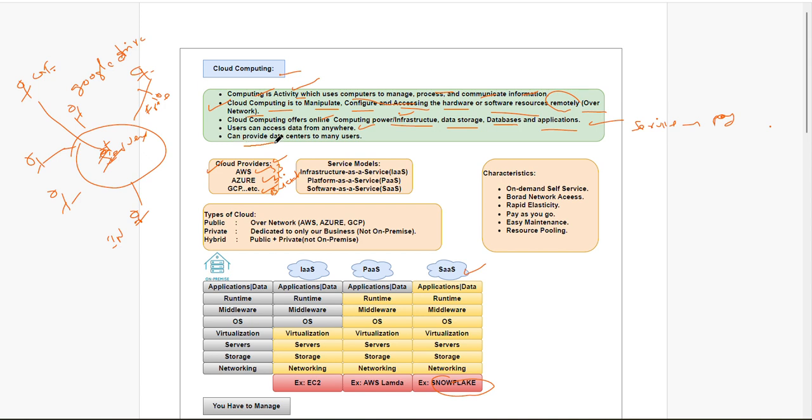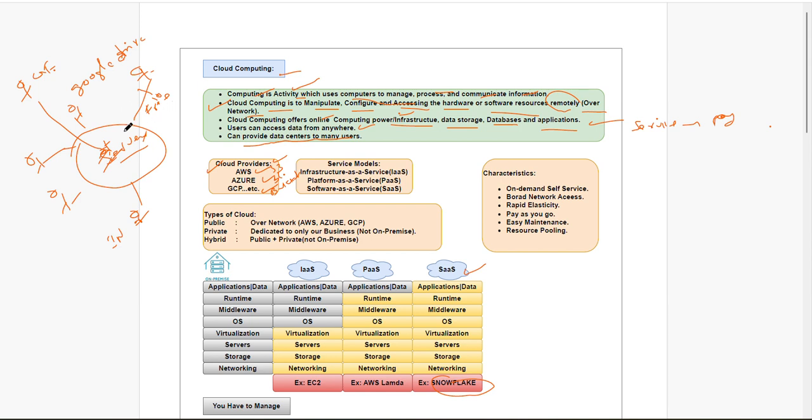It can provide a data center to many users. Assume this is one data center that Google maintains, and many users in the world access the same data center to store data. Ideally, people use the nearest data center, which is recommended, but there is no restriction.